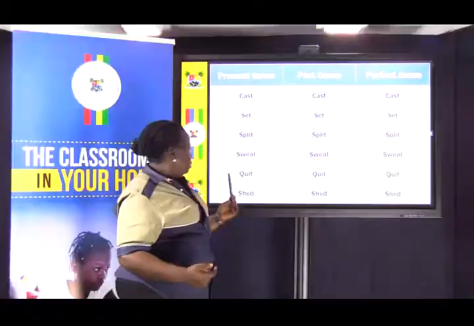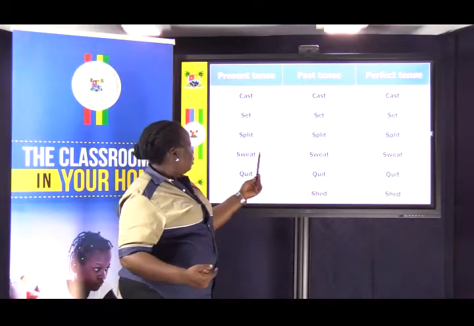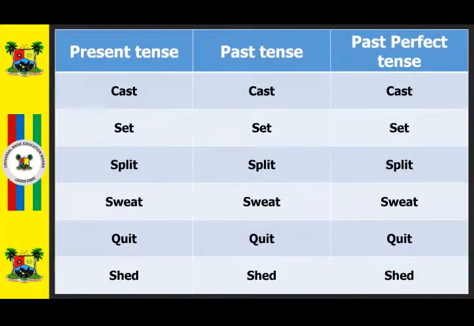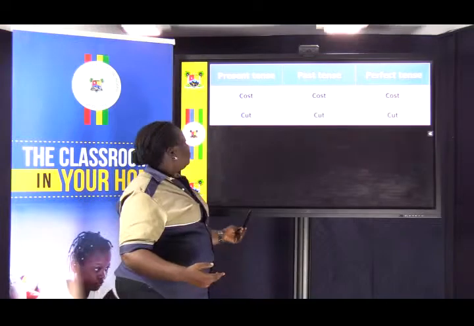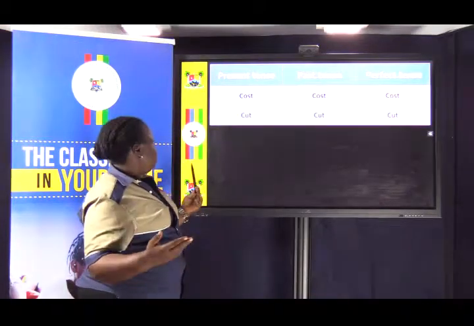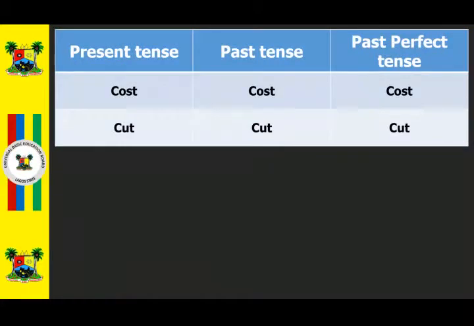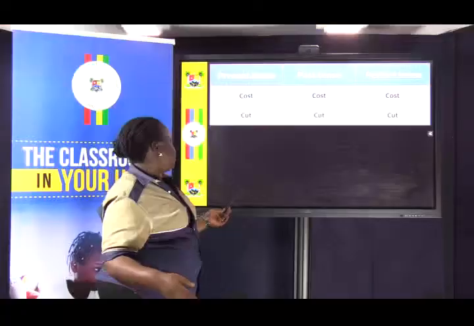Quit is quit in the past tense form and quit in the perfect tense form. Same thing goes for shed, shed, shed. What about cost? Cost as a present tense, past tense is cost. The perfect tense is also cost. Same thing goes for cut, cut, cut.